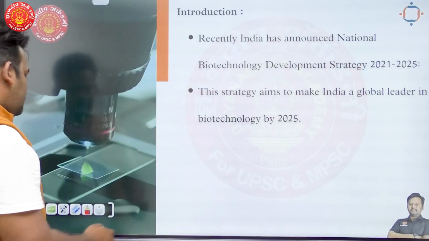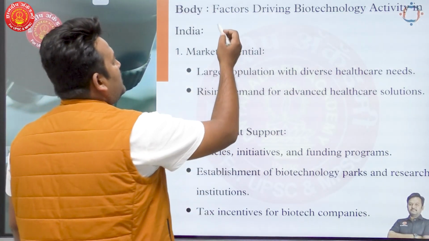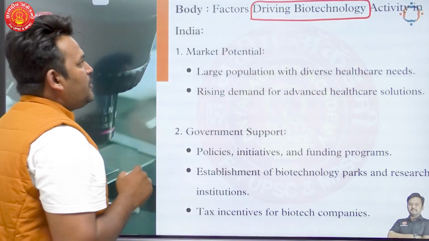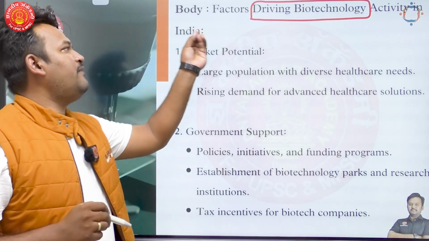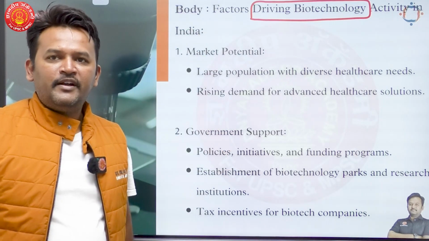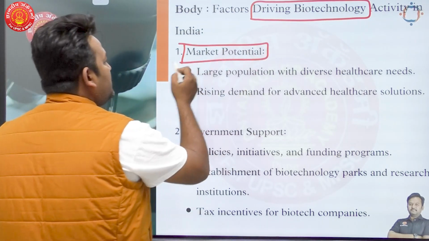Okay. After that, when we move towards body, in body, first thing first, we have to write down something about development or growth of biotechnology, factors that are driving the biotechnology activity in India. Why there is increase in biotechnology activities? First thing, market potential is very huge in India.